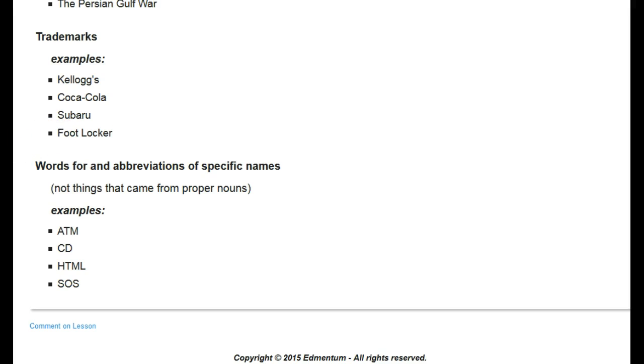And finally, you should capitalize words for and abbreviations of specific names, not things that came from proper nouns. For example: an ATM, a CD, HTML, and SOS. ATM stands for Automatic Teller Machine. CD stands for Compact Disc. HTML is a computer programming language, and SOS stands for Save Our Ship, a distress signal.